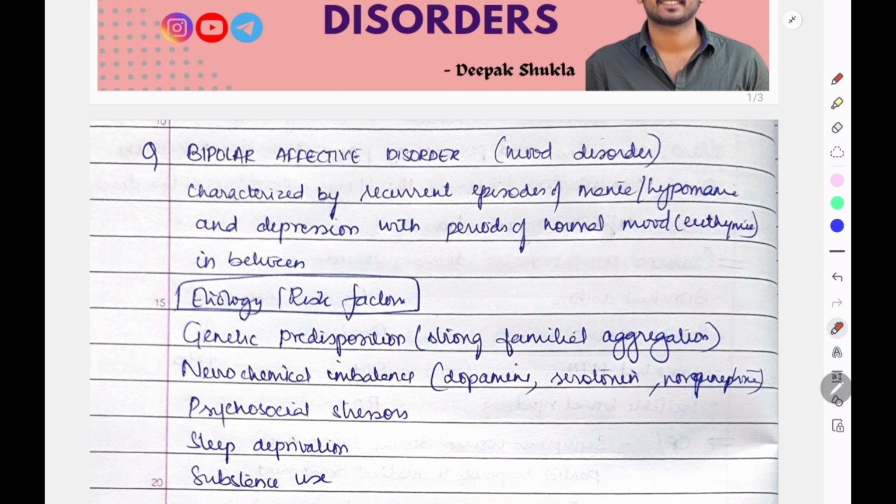Okay. So bipolar, also known as affective disorder, it is also known as mood disorder, or it is a type of mood disorder. So, bipolar disorder is characterized by recurrent episodes of mania or hypomania and depression with periods of normal mood in between. Okay, so bipolar disorder means there is mania or hypomania, along with that, sometimes depression also. Okay, so there is episodes of mania and hypomania, and sometimes episodes of depression also. Or you can say that bipolar disorder is characterized by episodes of both low mood and high mood or elevated mood. So this was about the definition of bipolar disorder.